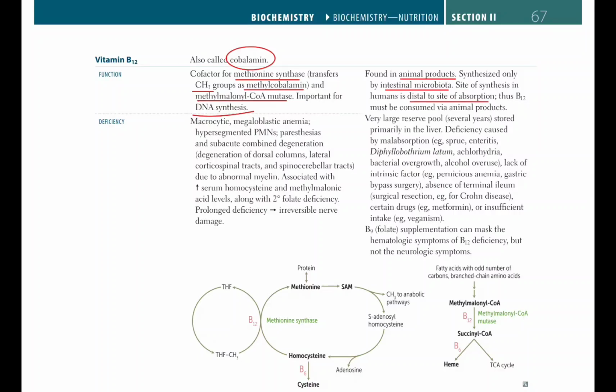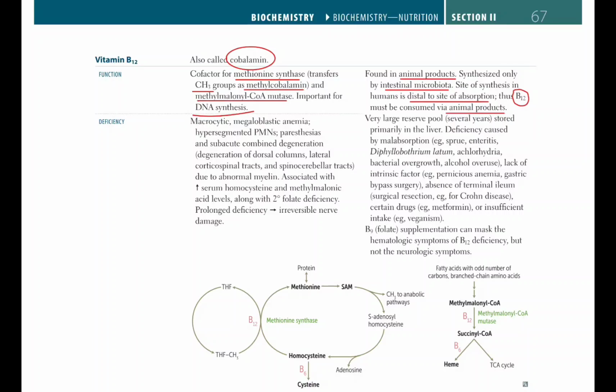Thus, B12 must be consumed via animal products.